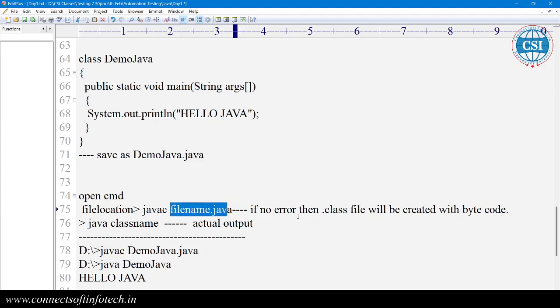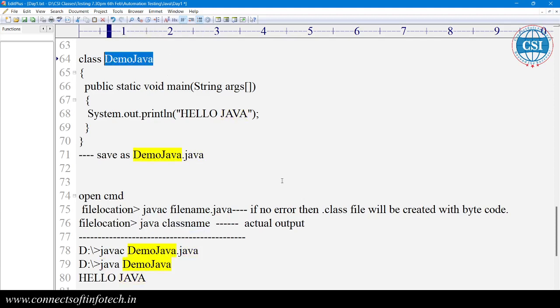If there is no error, then the class file will be created. What is the class name here? Demo.java, so the Demo.class file will be created. Then we write the next command in the command prompt: java, then space, then the class name. The class name is Demo, so that we will get the output.